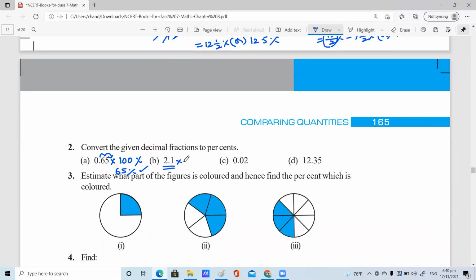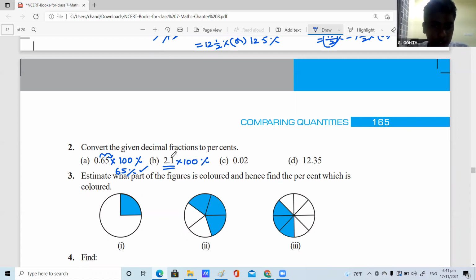Can you convert 2.1 into percent? Ma'am, 2.1 into percentage. Yes. What should you do? You should multiply with 100%. Ma'am, 2.1 into 100. So what is the value?